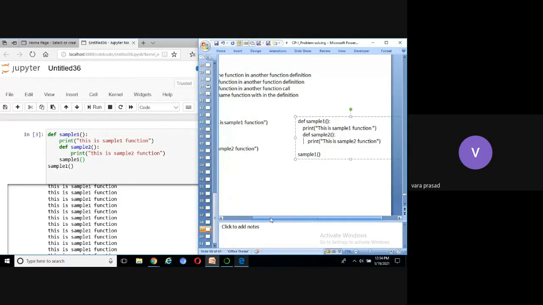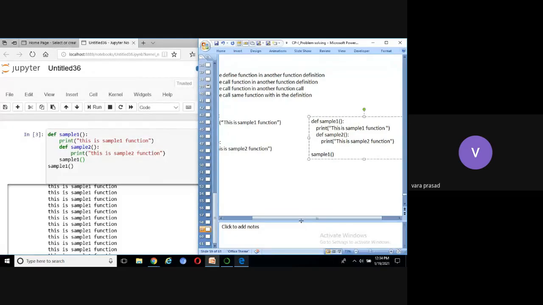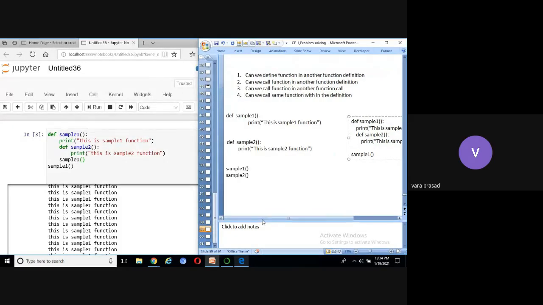Now, did you understand this program, all of you? Can we define a function in another function or not? Is it possible or not? Can we define a function in another function definition? Yes, it is possible. Here, one important point. If you take C, C++, Java, it is not possible. It is not possible in C, C++, Java.